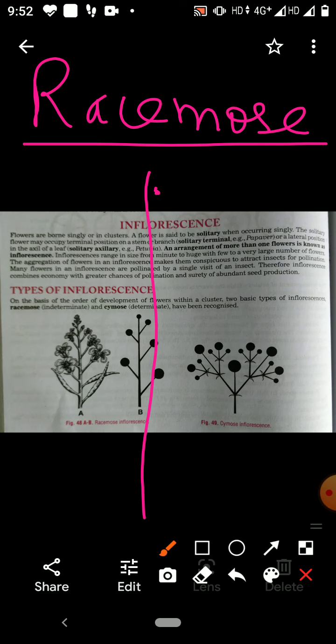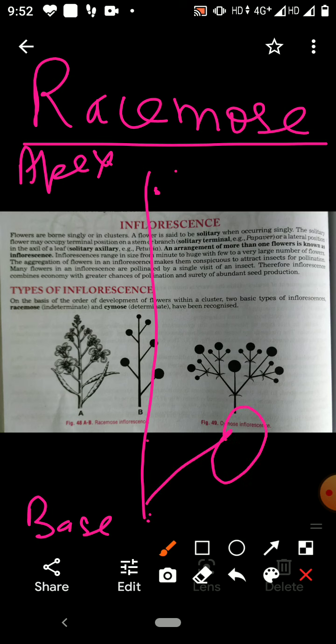Acropetal succession means this is the top and this is the base and apex. So towards the base are older flowers, and on the top are smaller and younger flowers.